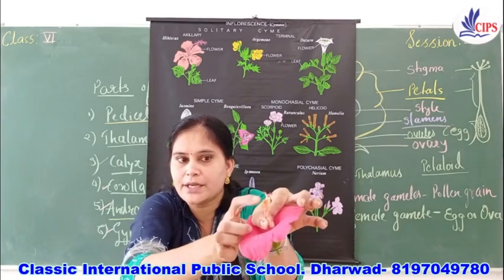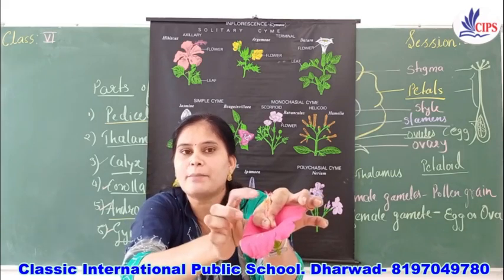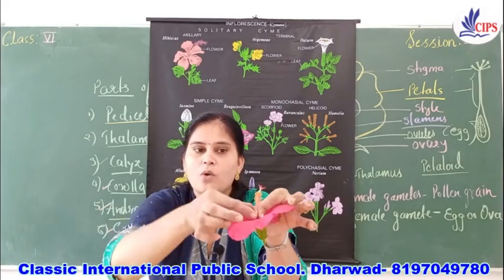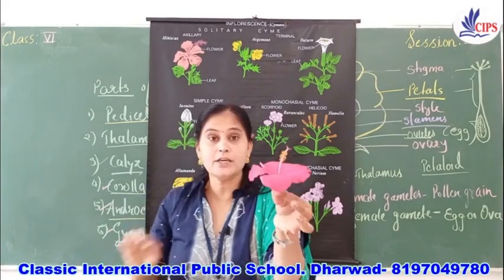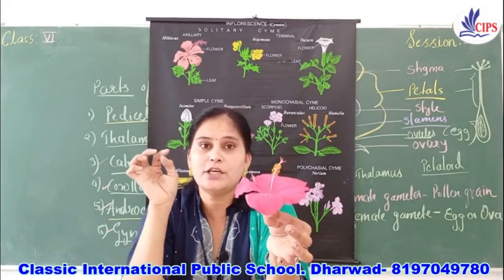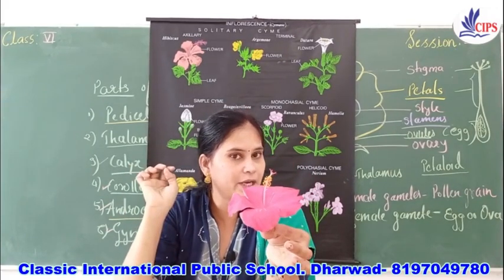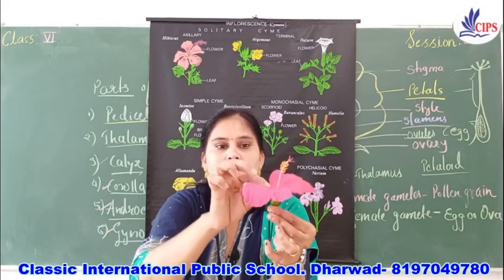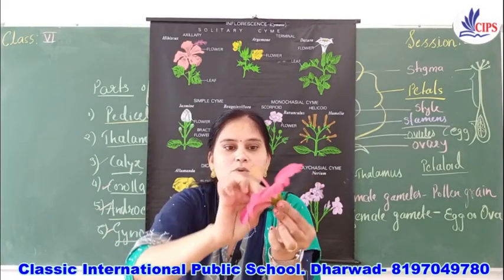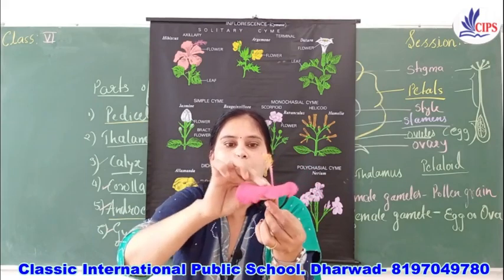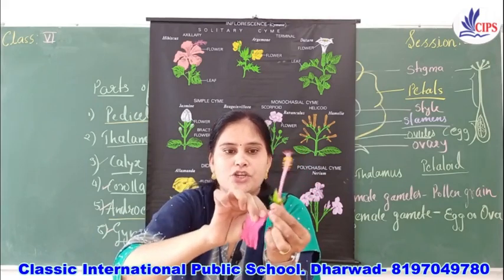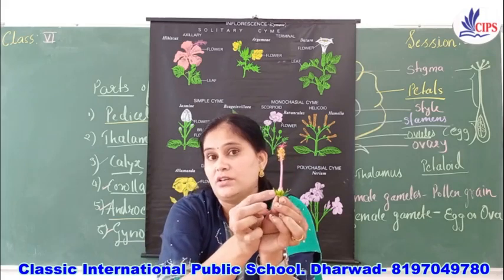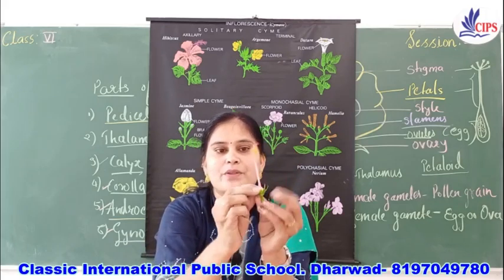So this part is, see, all these are the stamens, right? So stamens, anther and filament. Now see, the innermost part, which is the innermost part? Yes, it is a gynoecium or it is a pistil. Now see, I will show you here, I will remove this petal, okay, so that you should have a better understanding, right? I will show you, see, all these petals. So this part is what? Which is a green leaf-like structure. Yes, it is what? Calyx, right?